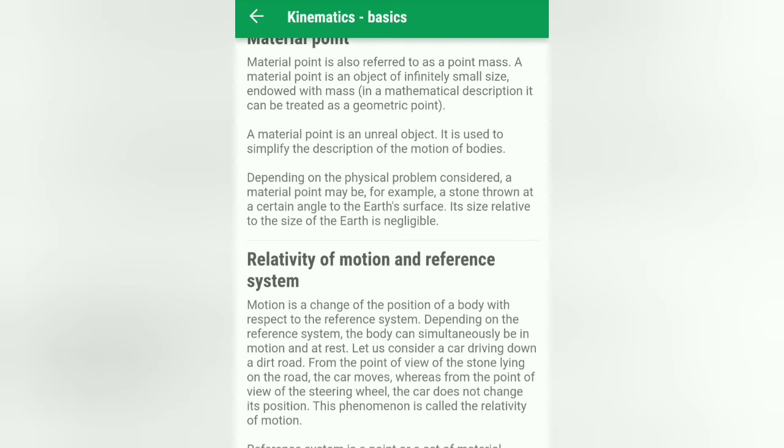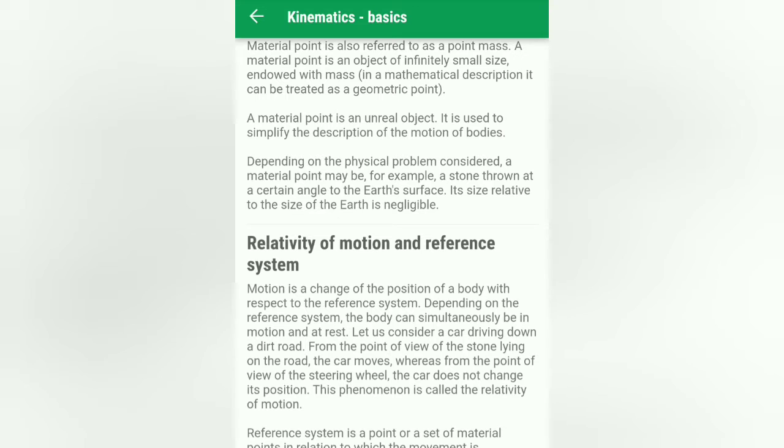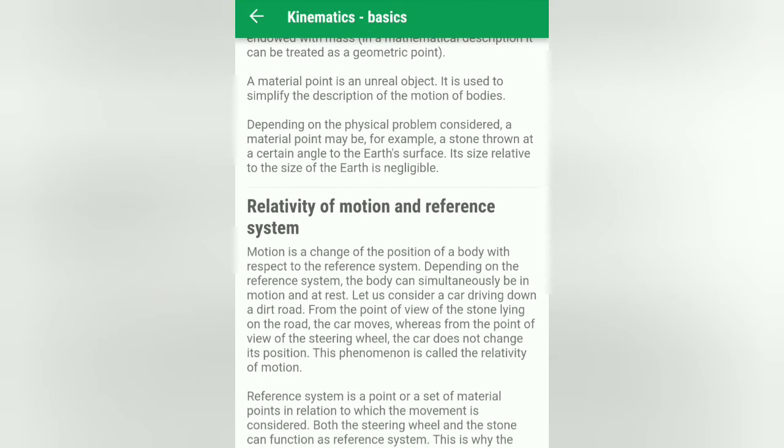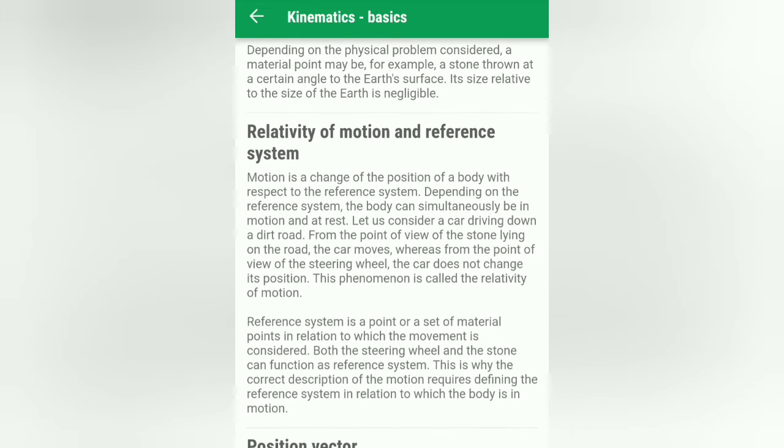Okay, fine. The material point is an unreal object. It is used to describe the motions of a body, actually the motions of a small body, depending on the physical problem. For example, a stone thrown at a certain angle from the Earth's surface: the mass of the stone is negligible compared to the mass of the Earth, so the small quantity is neglected.